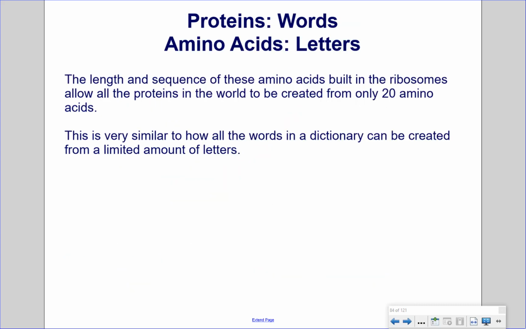Proteins, words; amino acids, letters. The length and sequence of these amino acids built in the ribosomes allow all the proteins in the world to be created from only 20 amino acids. This is very similar to how all the words in a dictionary can be created from a limited amount of letters.